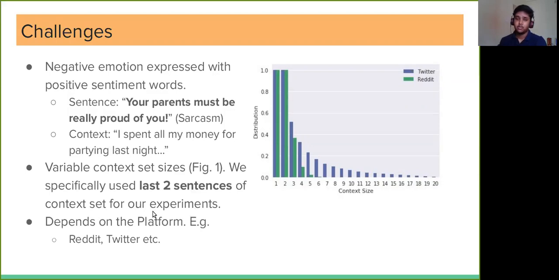Another challenge which we faced here is the platform which we use to express sarcasm. So for example, in case of Twitter, we have a very limited number of characters which we can use, and we can also use some kind of emojis to express our emotions. But that's not the case with Reddit, right? So making a generalized model which can detect sarcasm for both these platforms can be a difficult task, right?